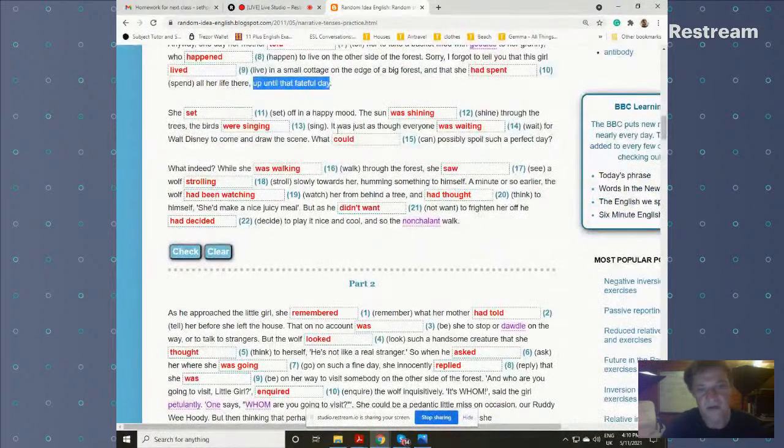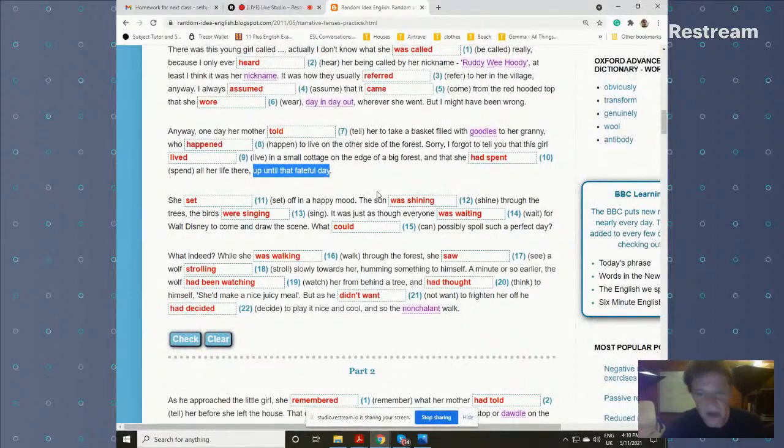Okay, she set off in a happy mood. The sun was shining, and through the trees the birds were singing. Now let's look at these 3. She set off is the next action, and it's what she did next, and she finished it. She left. She set off, she left in a happy mood.